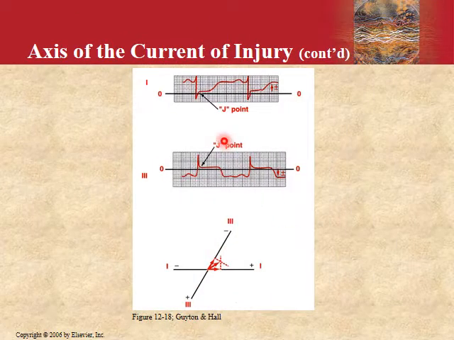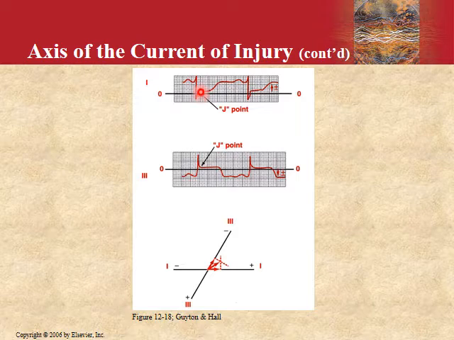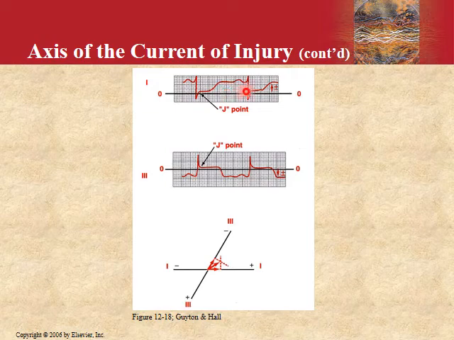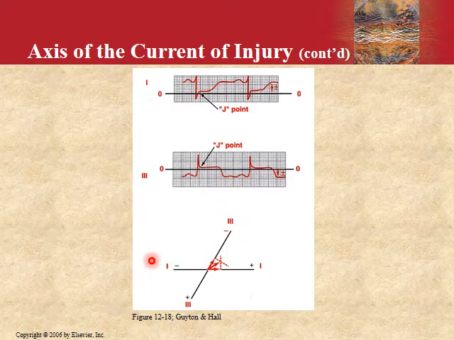So here it is more clear to you. This is a J point, and then you draw a straight horizontal line from here, and you will see where the current of injury is. It is in the positive direction, above the isoelectric line, above the line that you have drawn from the J point. And here, where is the current of injury? It is below the point. This is a J point. You draw a straight horizontal line from here, and you see the current of injury is below that line. So this is a negative potential. Just don't go into the hassle of calculating the axes because it's least important for you at this point.